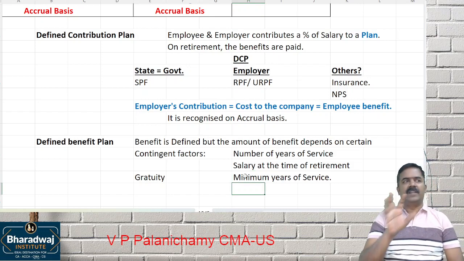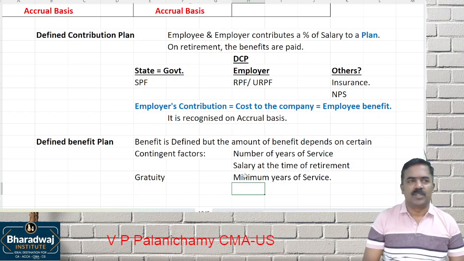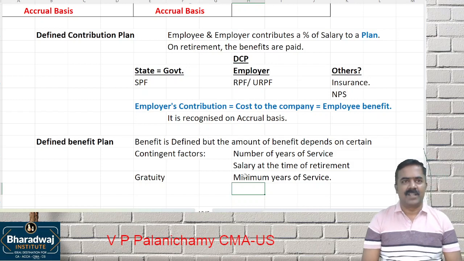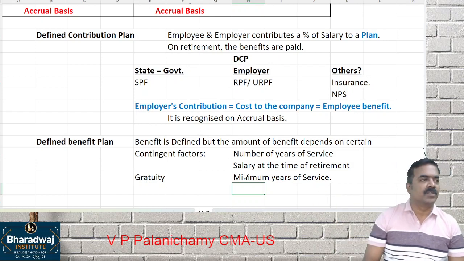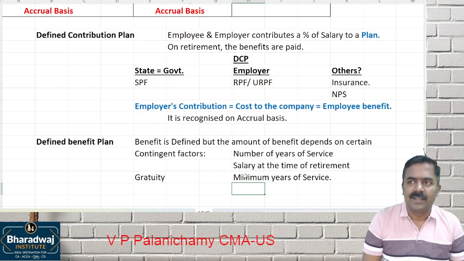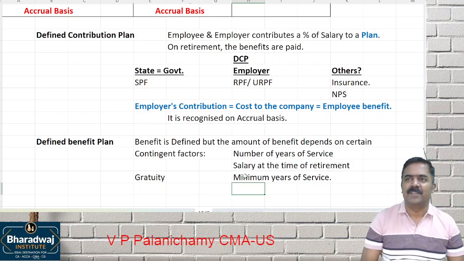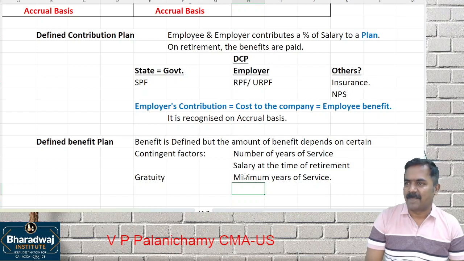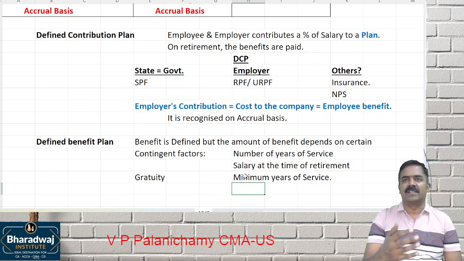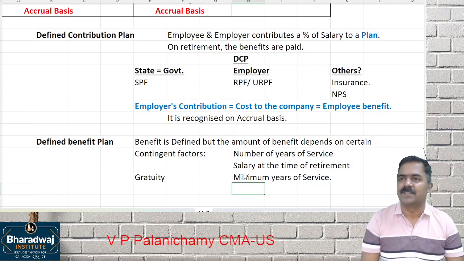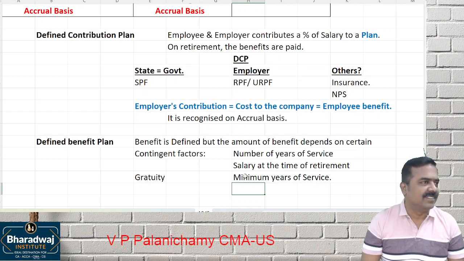For example, when are you eligible for gratuity? You are joining a company. Minimum 5 years of service. After that, only eligibility will come. For example, she is in the first year of service, he is in the second year, he is in the third year, he is in the fourth year, the other person is in the fifth, sixth year of service. Now, will she continue in the company for 5 years? Is it possible to tell today? No. A person in the third year of service, will he continue service for 5 years? No. But once the person completes the fifth year, he is eligible. But we have to create provision for all. How is it possible to create?